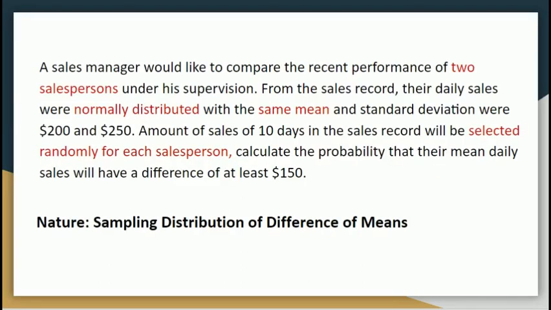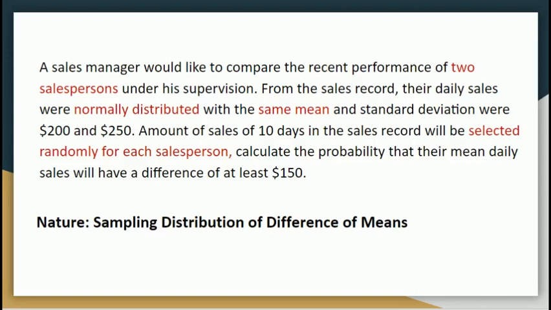The question is, a sales manager would like to compare the recent performance of two salespersons under his supervision. From the sales record, their daily sales were normally distributed with the same mean and standard deviation, which were $200 and $250. The amount of sales of 10 days in the sales record will be selected randomly for each salesperson. Calculate the probability that their mean daily sales will have a difference of at least $150.